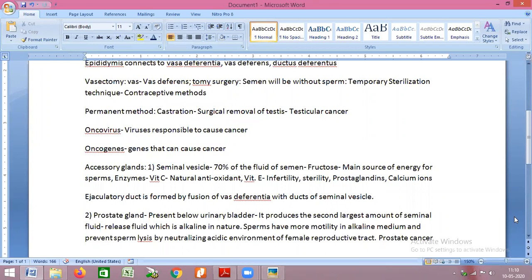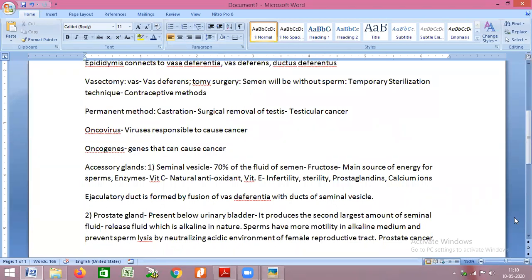Now, one question is asked: what age categories does testicular cancer affect? Majority of the ages. So testicular cancer can occur at any stage. And the factors affecting the development of cancer basically involve mutations or infections.